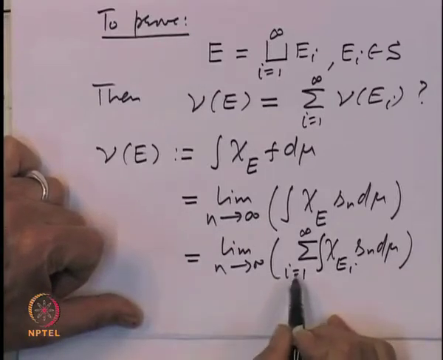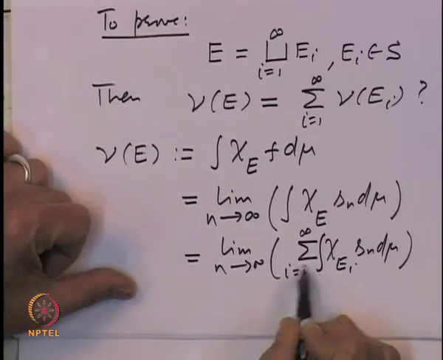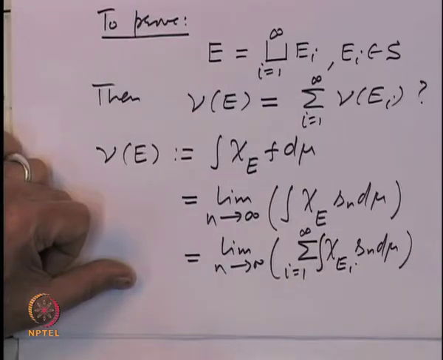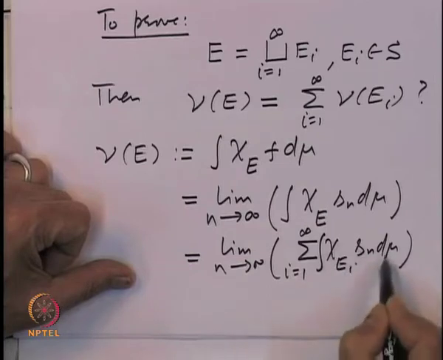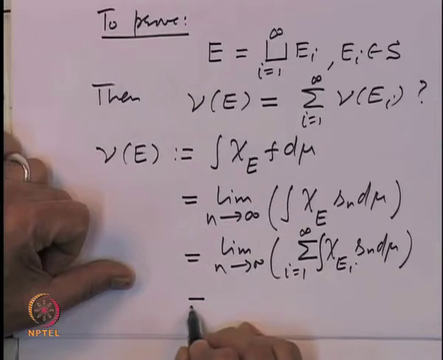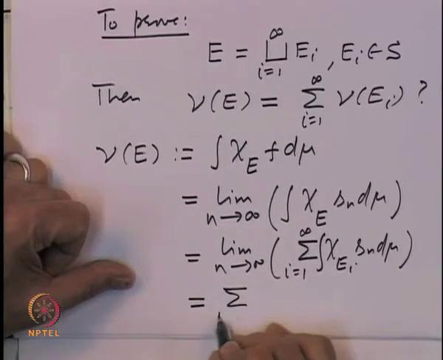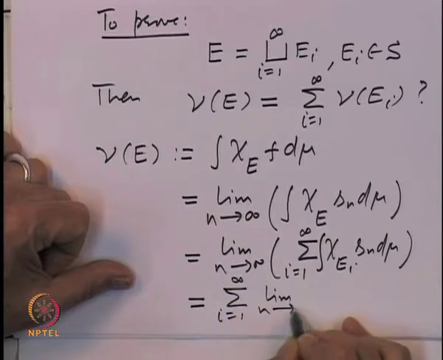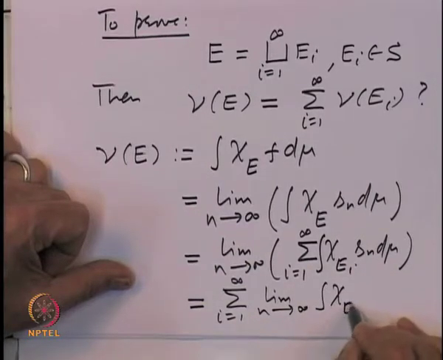Now I am going to interchange the limit and the summation i equal to 1 to infinity, and that is allowed because all the quantities involved are non-negative. So, I can write it as the summation i equal to 1 to infinity of the limit as n goes to infinity of the integral of chi E i S n d mu.